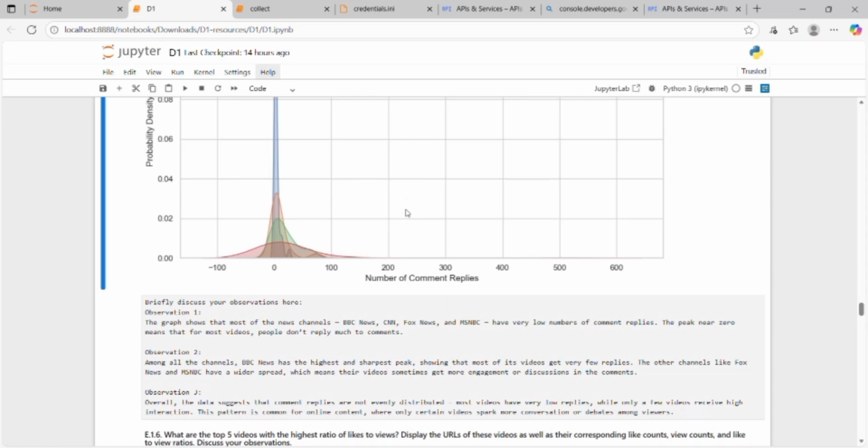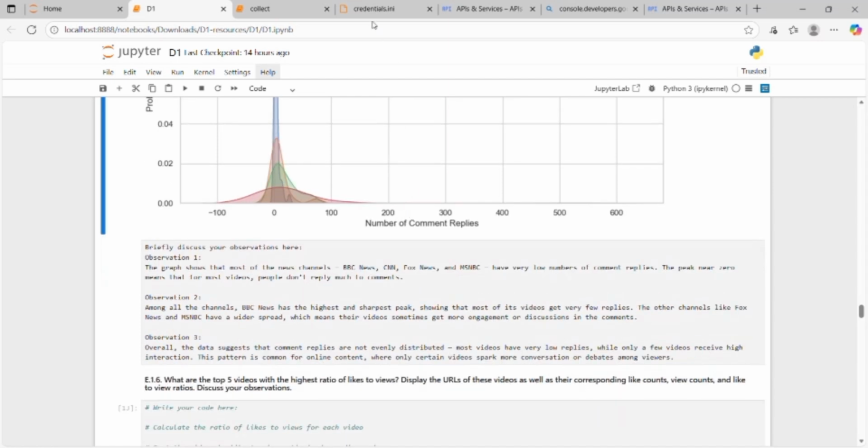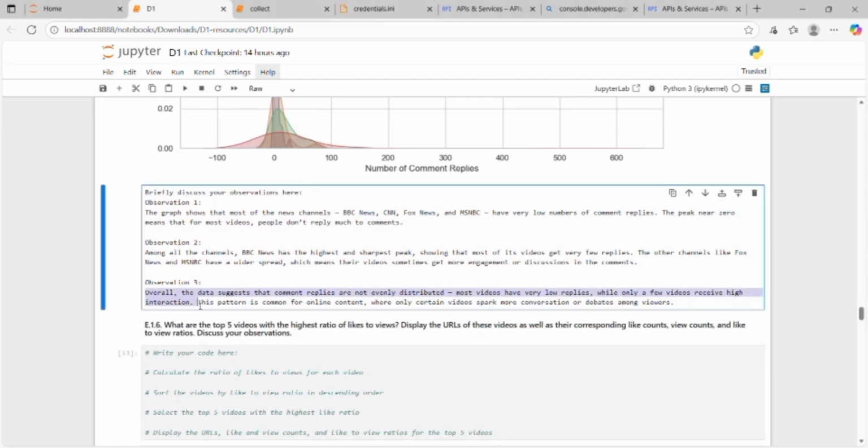Some channels have more active viewers than others. So overall, the data suggests that comment replies are not evenly distributed. Most videos have very low replies while only a few videos receive high interaction. This pattern is common for online content, where only certain videos spread more conversation and debate among viewers.